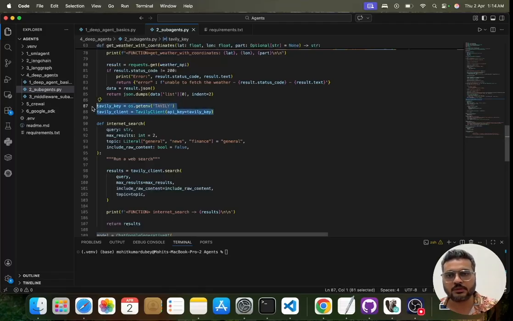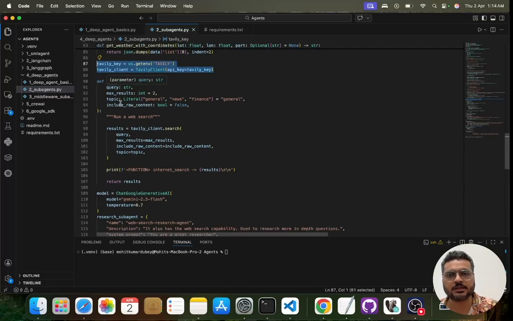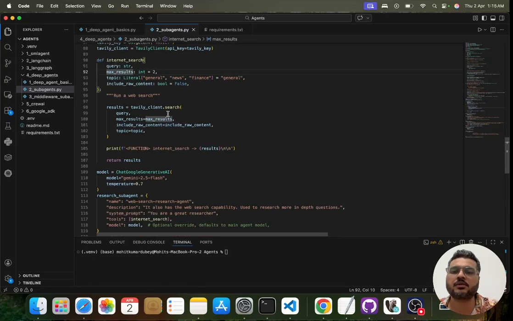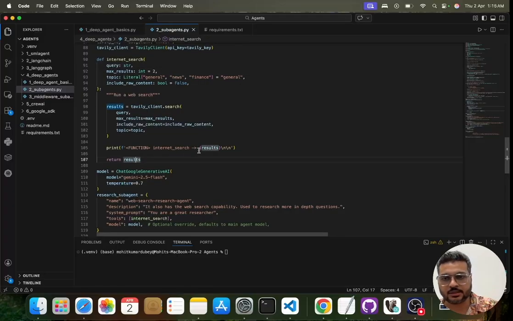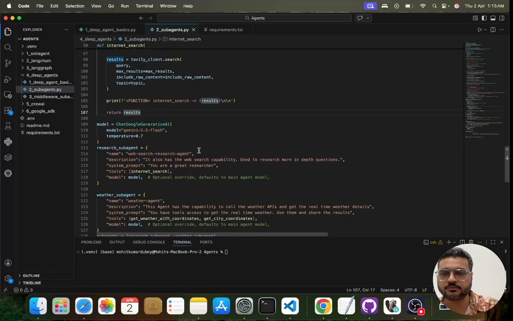So here you have the Tavily client taking the Tavily key, and what we are doing over here is we are having an internet search function. I'm saying that I want the maximum number of results to be 2, and I don't want to include the raw content, just to limit the size of the content. I'm making this call, and then I'm sharing the results. Simple, easy, no rocket science till here.